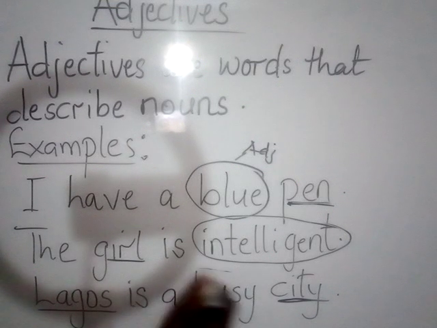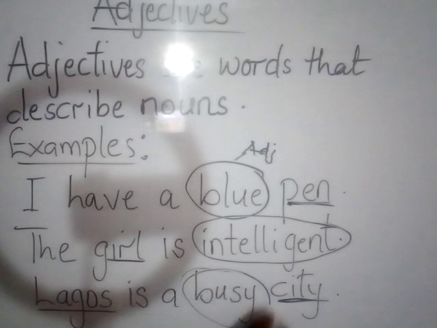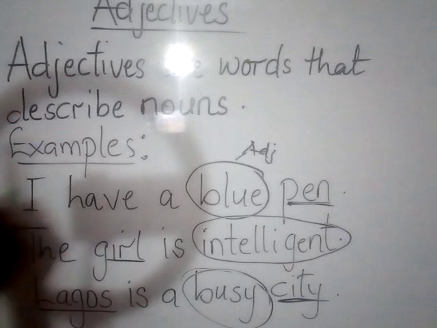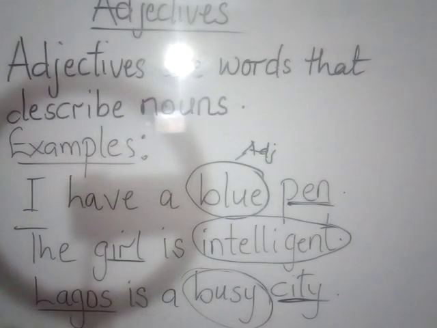So the busy is telling us about the kind of place or the kind of city that Lagos is. So an adjective is a word that tells us more about a noun or that describes a noun.